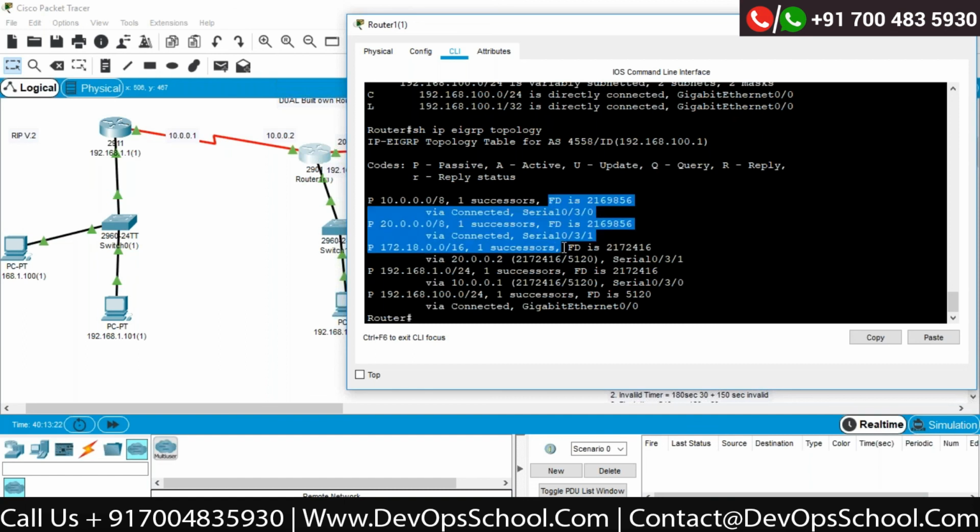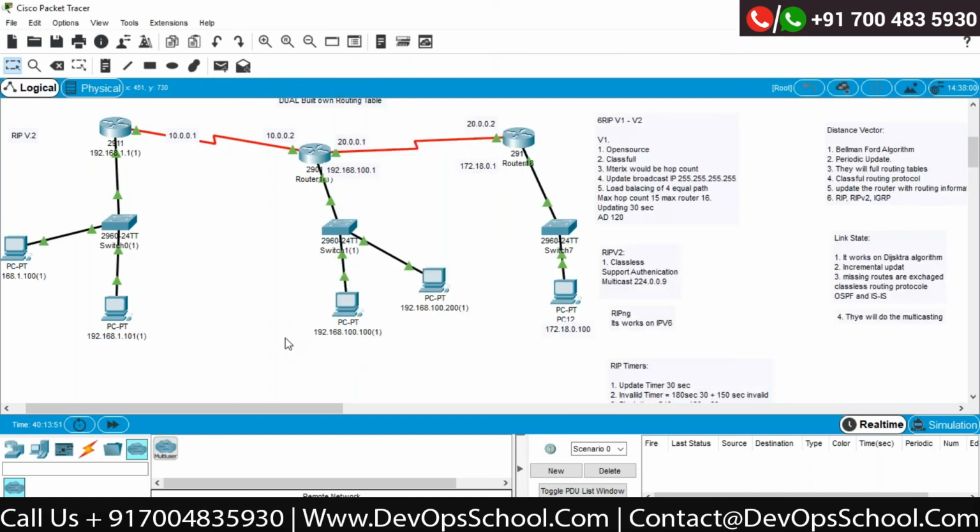Now currently we are able to see only FD because we have a specific constraint: this is a simulator, at the end of the day. This is not a real-time device. However, if you run the same command on real-time devices, there might be one more value available, that is called AD, advertised distance. Correct. Now what is AD and what is FD?